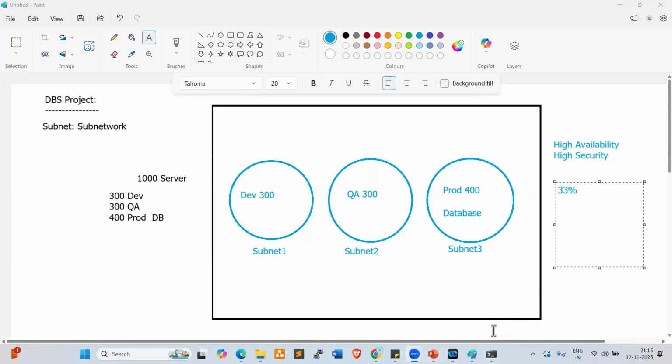Clear, everyone? Any more questions, anyone? Fine, we can stop here. Tomorrow onwards, we're going to start AWS. So far, only the theoretical part, basics. Tomorrow onwards, you need to prepare your laptop for practice. All these sessions will be practical oriented sessions, not theoretical only. Make sure everyone prepares your laptop. You require a laptop and internet connectivity for practicing. Meanwhile, you can create your AWS account.